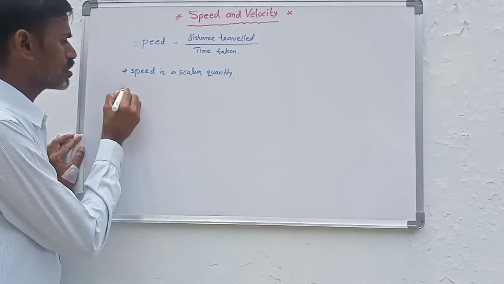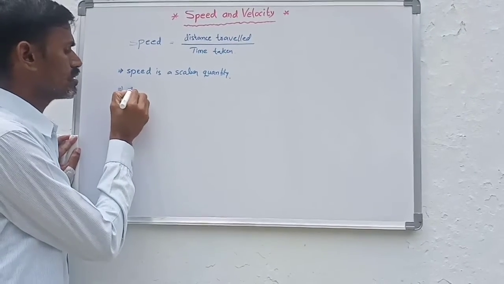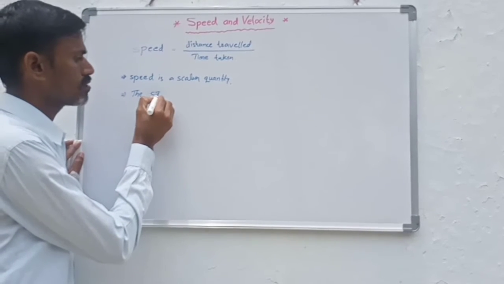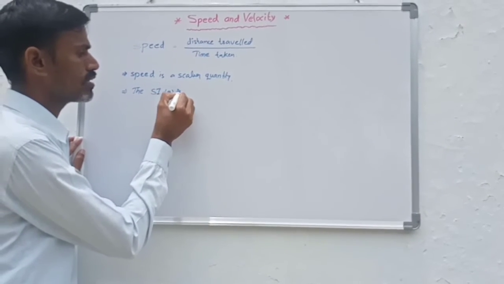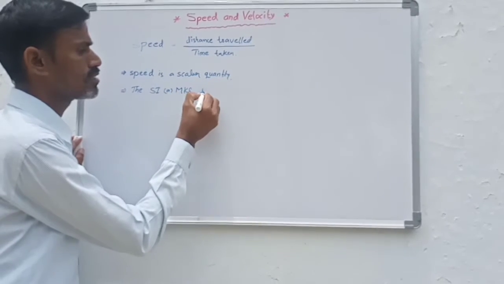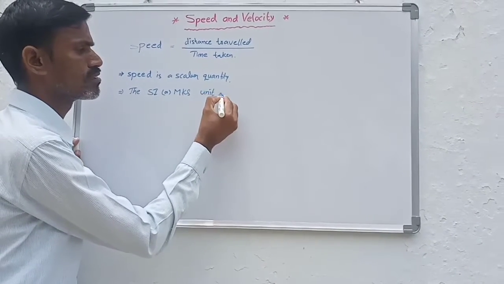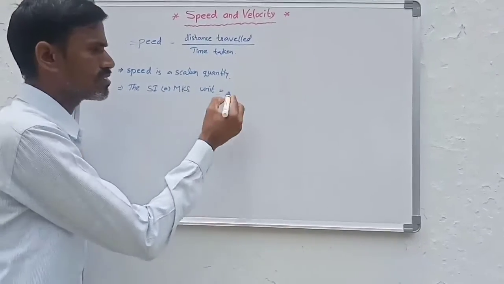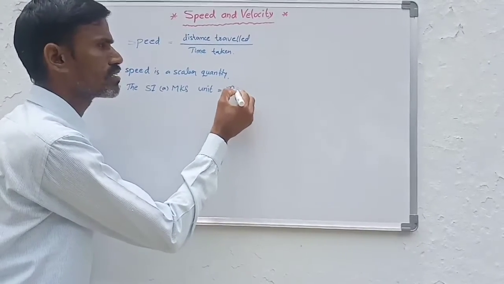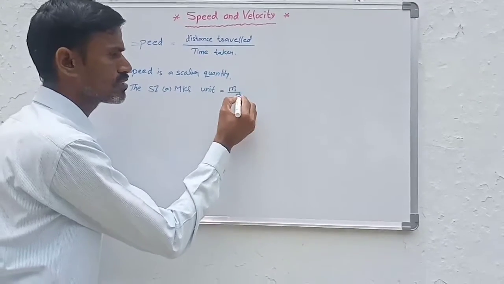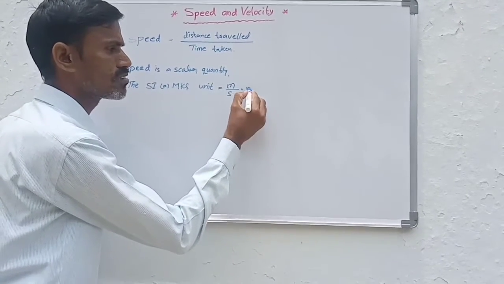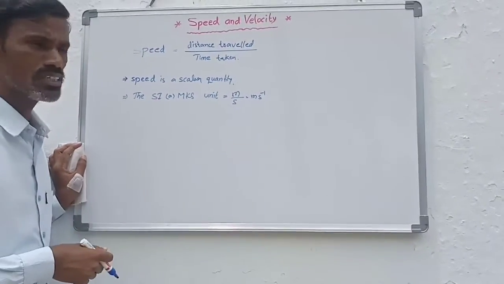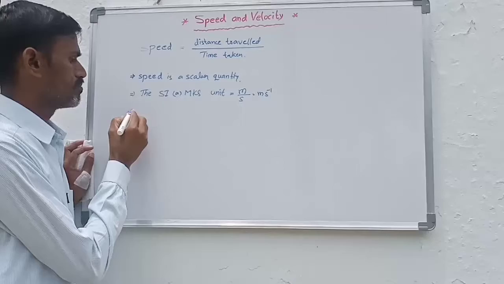Now what is the SI unit? The SI or MKS unit: distance traveled is in meters and time taken is in seconds. So meter per second is the SI or MKS unit for speed.